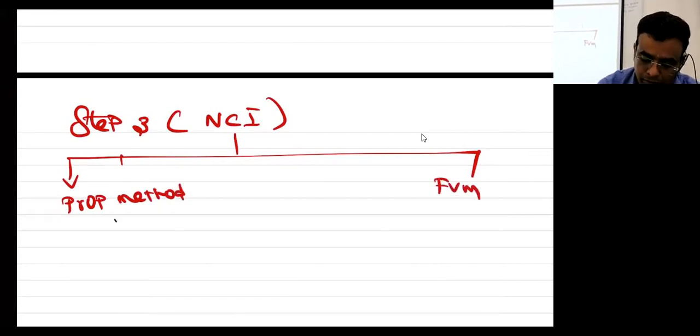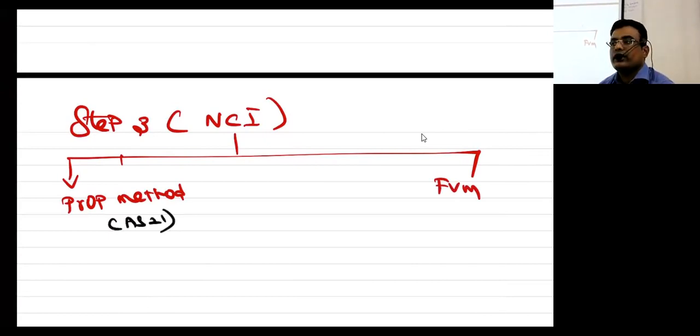This proportionate method is nothing but what we studied in AS 21. If I do the problem as per proportionate method, then that is nothing but AS 21. I go back. How many methods are there for NCI? Repeat with me. 2 methods. One is proportionate method, another is fair value. Is that clear?